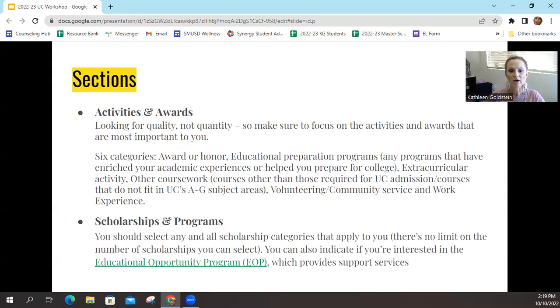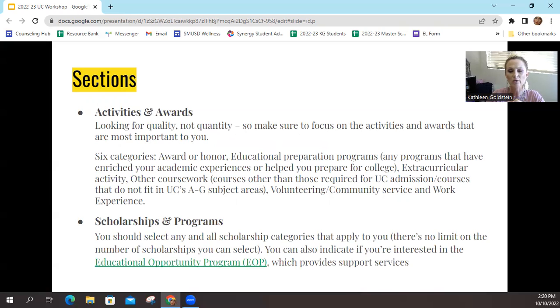The next sections are activities and awards, and it's important to remember in this section, they're looking for quality, not quantity. So if you did a beach cleanup one day and maybe you volunteered at the library for a couple of days or a couple of weeks, but you're looking to go into business and you had an internship where you did that every summer while in high school, they're really looking for you to focus on those bigger things that have more of an impact on who you are or what it is you're planning to do.